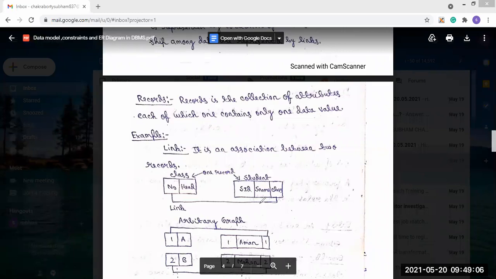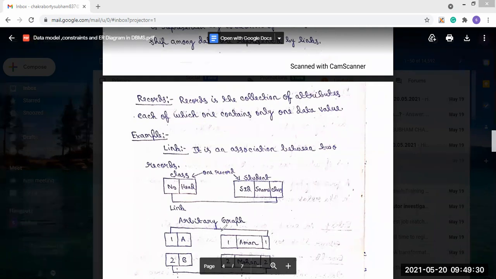So the value which you have shown can also be represented by this link: in the number there is one present, and in the head, that is A. The student ID is 1 and the student name is Aman. Then class is 1.